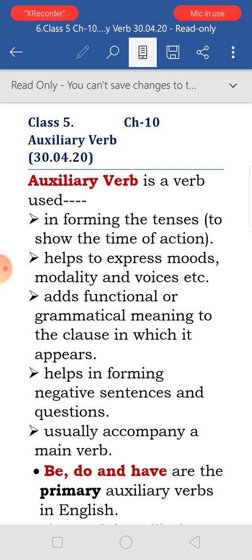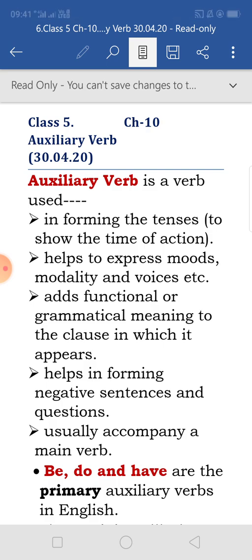So, auxiliary verbs are also called helping verbs. They are sometimes used independently and sometimes used with the main verbs. An auxiliary verb is a verb used in forming the tenses to show the time of action. It helps to express moods, modality, and voices.